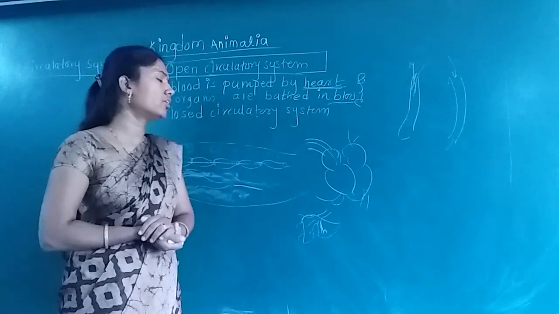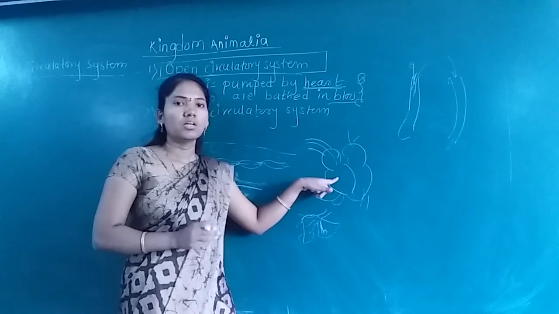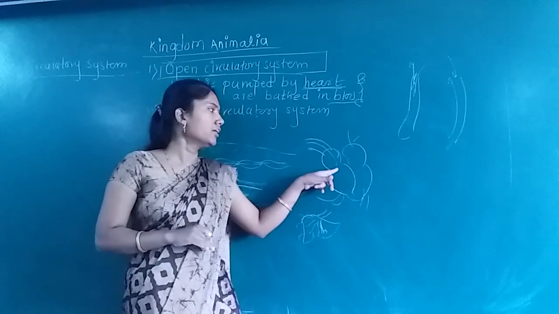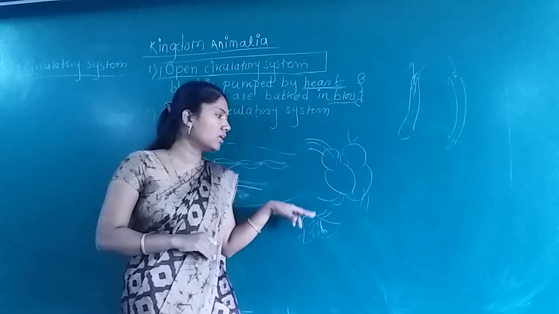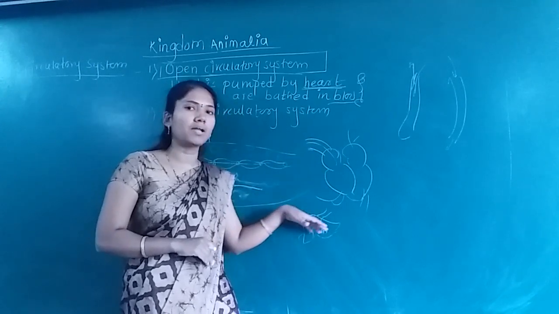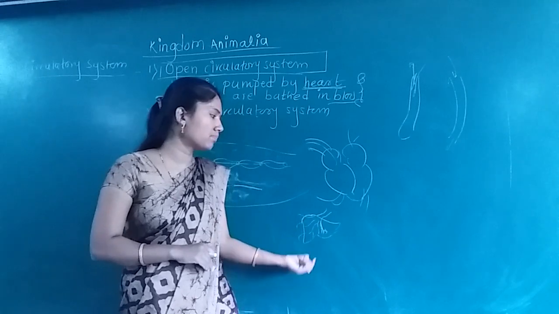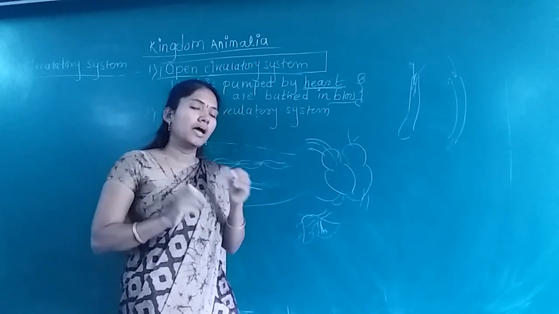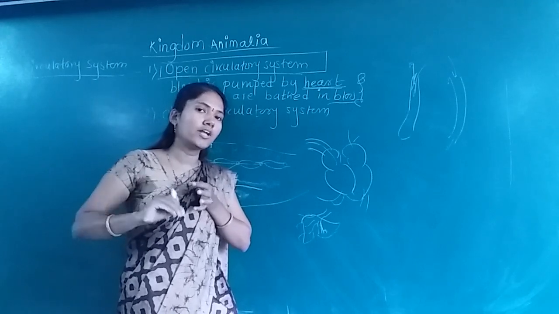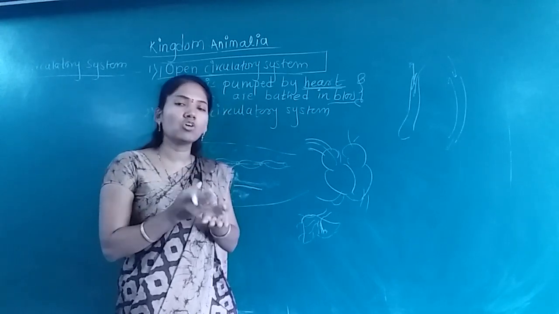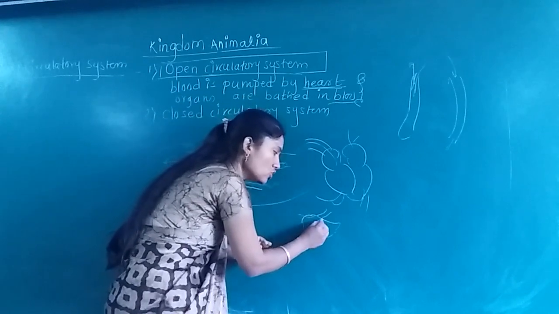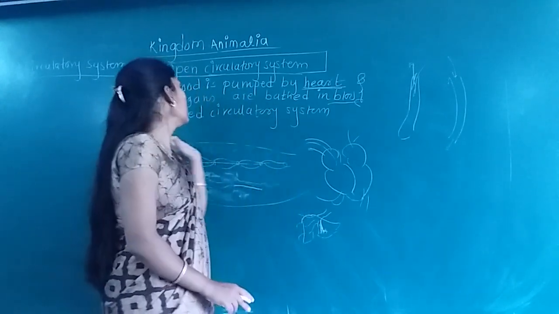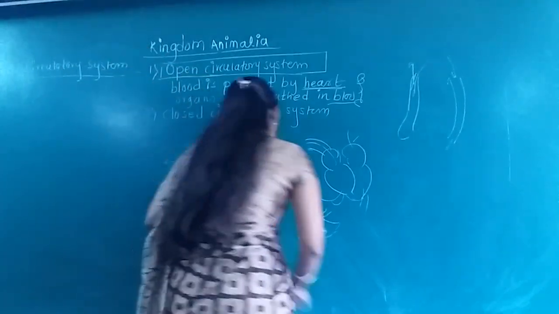Now what is closed circulatory system? I have shown here. In closed circulatory system, blood pumped by the heart flows through the blood vessel, and through the blood vessel it is supplied to the various organs. Blood does not come outside the blood vessel and does not come in direct contact with the organ. Exchange of various things takes place through the wall of the capillary. Okay, so such a type of system is called closed circulatory system.